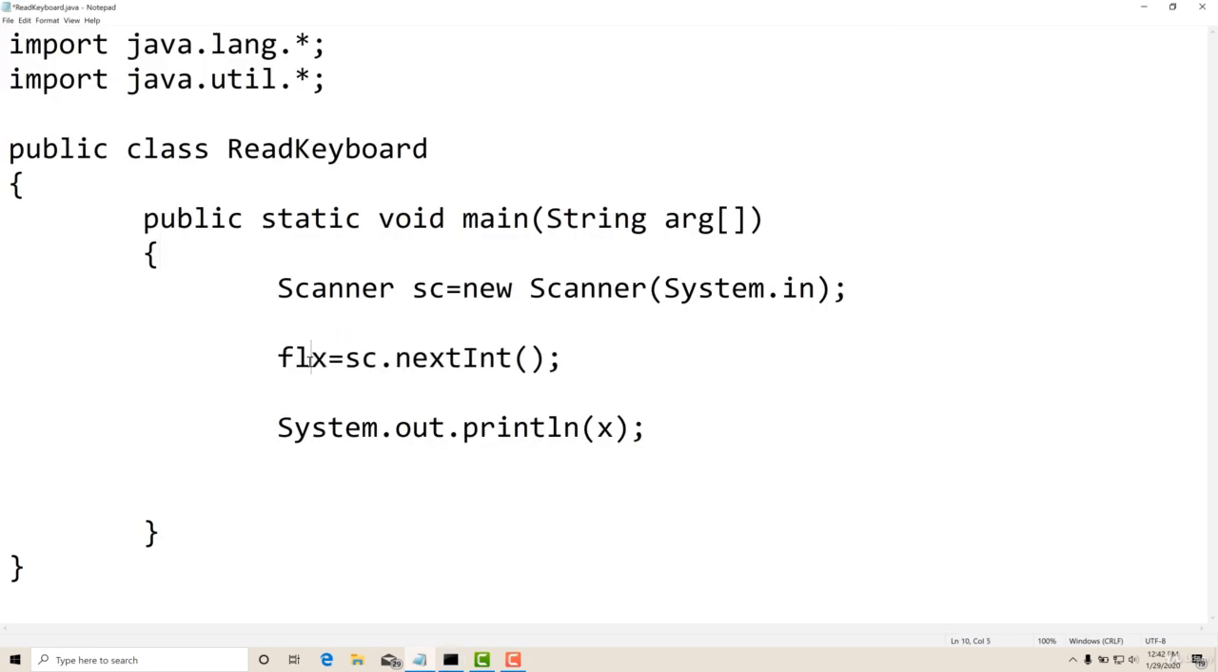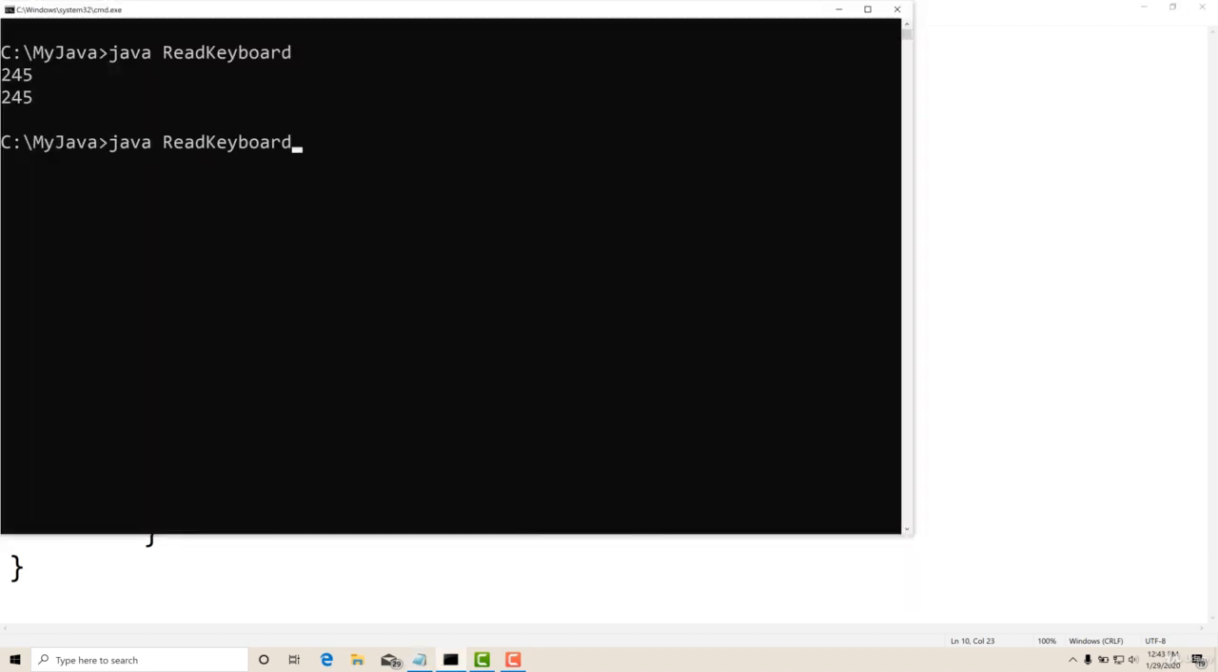I have shown you that there is a method for reading a float number. So just say float. I will save it, compile and run. See, everything is the same. I just made a variable of type float and here also I am reading a float. Okay, now save, compile and run. I will compile by pressing the up arrow key. Yes, I got this one. Now again I will press the up arrow key.